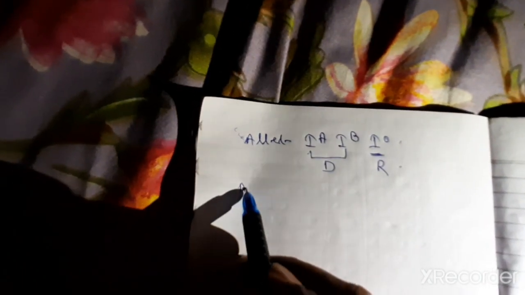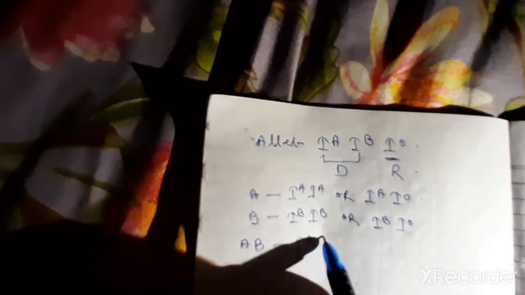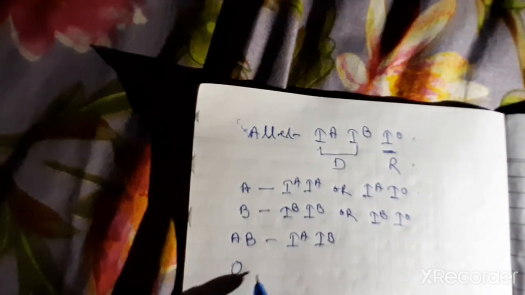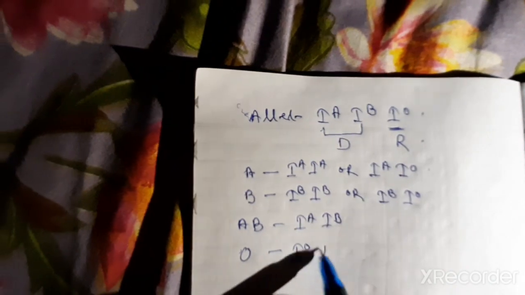Now, suppose a person is having the blood group A, then the genetic constituent will be IA IA or IA IO. Are you getting my point? Similarly, the blood group is B, then IB IB or IB IO. This is homozygous, this is heterozygous. Similarly, the blood group is AB, then only one possibility is IA and IB. Similarly, blood group O is there, then one possibility IO and IO.